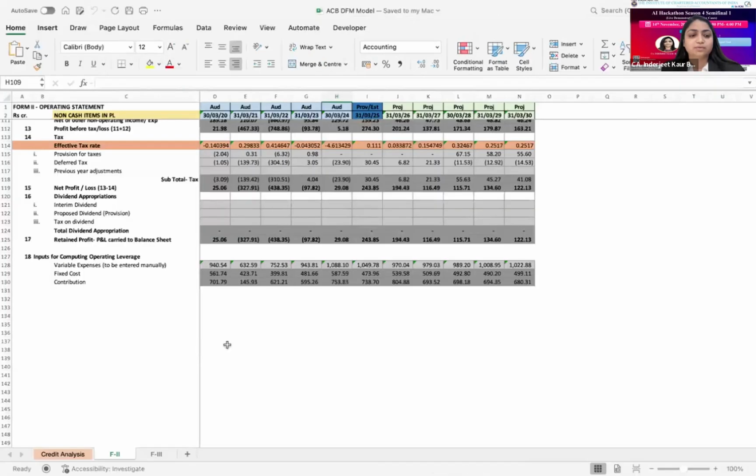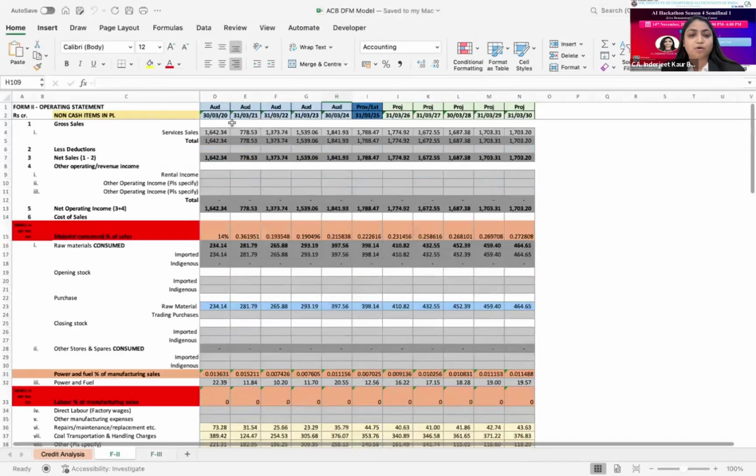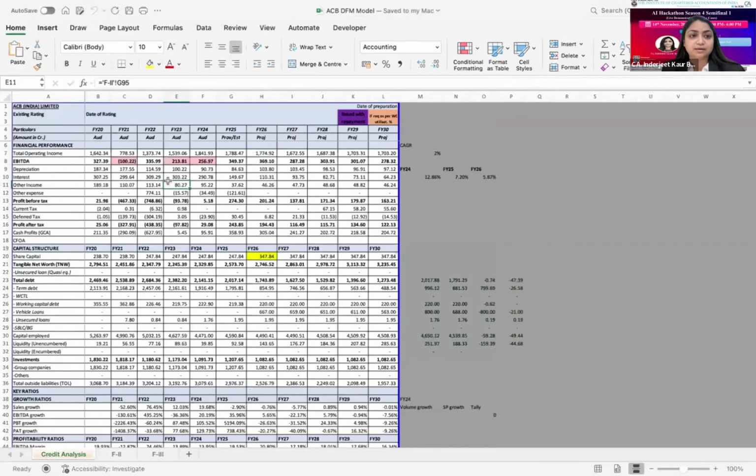So this is how we were doing it manually. In F2, we were just copy pasting all these items from the respective audited financial statements, and then this is the formula-based credit analysis report connected to the F2 and F3 sheets.